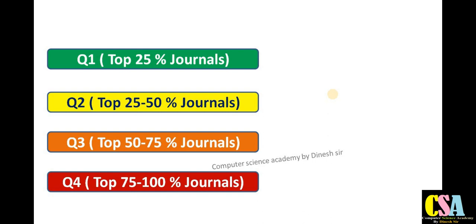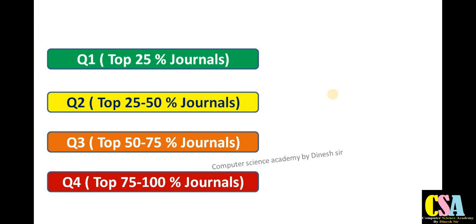So these are the four types of quartile. Quartile 1 means the top 25% of journals in your subject category, then the next 25 to 50% group, and after that quartile 3 and quartile 4 cover the remaining journals.